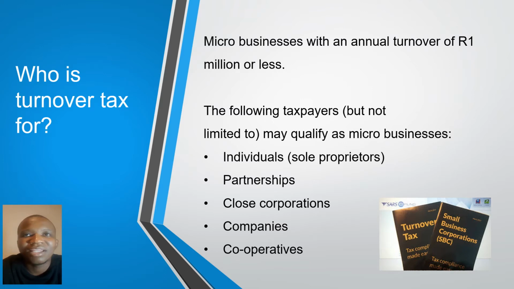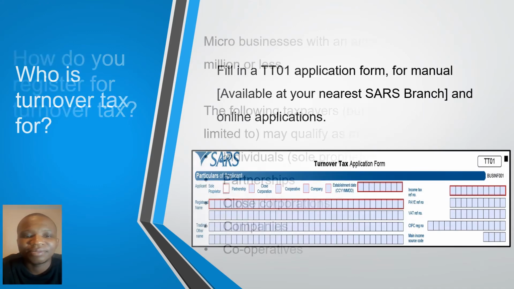So remember the definition of turnover. If your turnover for the year is less than or equal to 1 million rand, then you may qualify as a micro business and also be eligible to be taxed using the turnover tax rates.